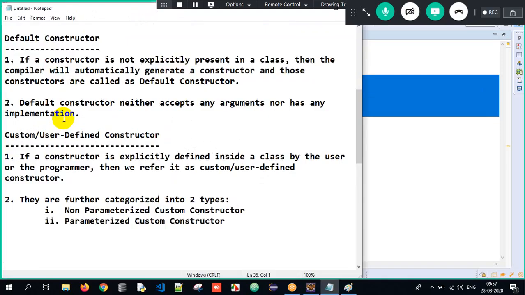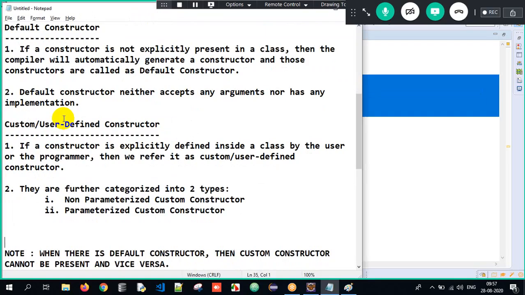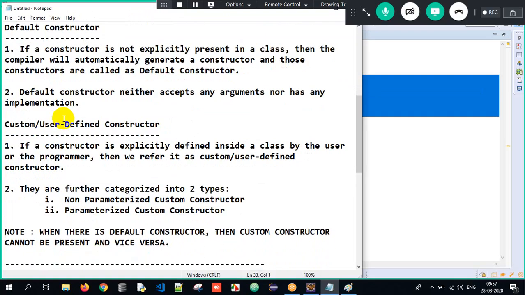Now, there's one more small note which you need to understand. What is that note? When there is a default constructor, a custom constructor cannot be present, and when there is a custom constructor, a default constructor cannot be there. Meaning, inside a class, there can be only one type of constructor. Either it is default or it is custom. Both cannot be present at a time here. If there is default, custom cannot be there. If there is custom, default cannot be there. Got the clarity? This is all about the constructors topic.